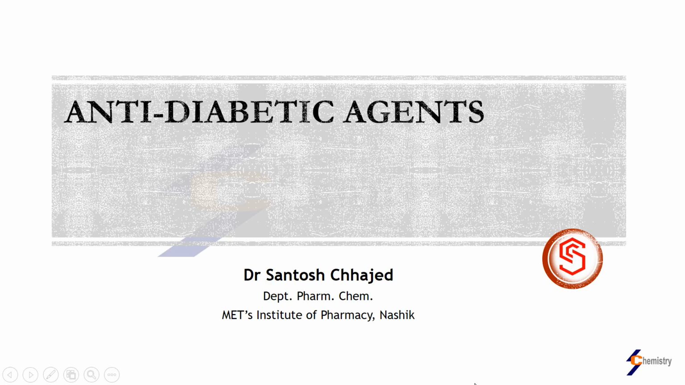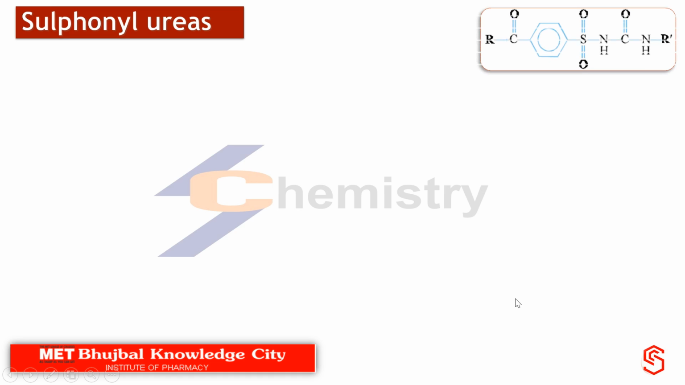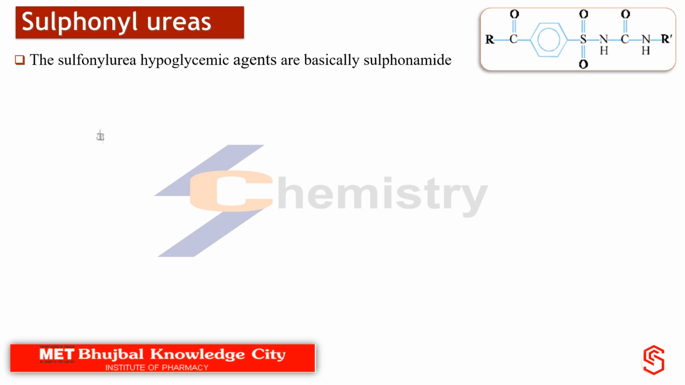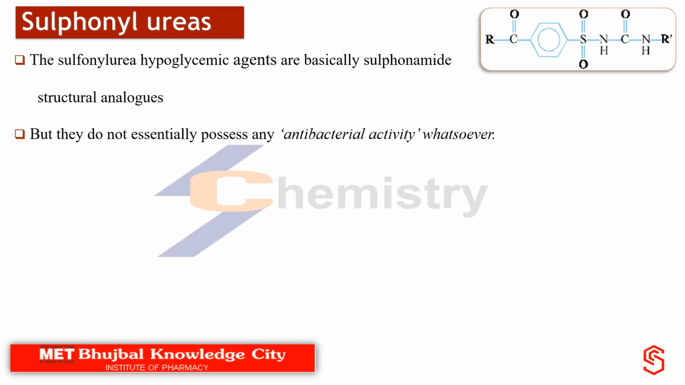In this video, we will discuss chemistry or SAR of sulfonyl urea class of oral hypoglycemic agent. Now, as far as the sulfonyl urea anti-diabetic is concerned, the name indicates what kind of moiety they contain in their structure. These agents are known to contain sulfonamide moiety in their structure, and therefore they are called sulfonamide structural analogs. So their structure is similar to the sulfonamide moiety. And as far as the sulfonamide is concerned, these agents were known for their antibacterial activity.